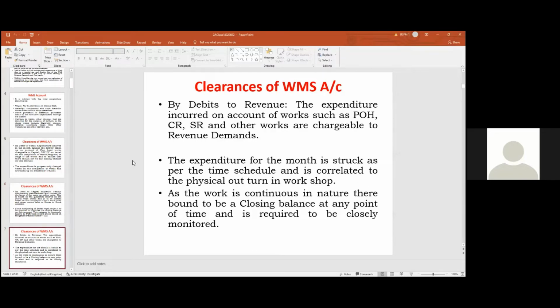Similarly, in a zonal railway workshops, समझो carriage, समझो wagon. So इसका expenditure which demand में होता है? Demand number 6 में होता है. अभी नया सब मेजर हटा गया, but it is a revenue expenditure. So POH, corrosion repair, special repair. POH means periodical overhaul, CR means corrosion repairs, SR means special repairs.